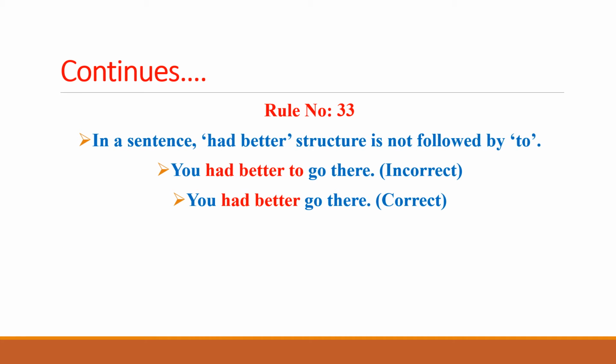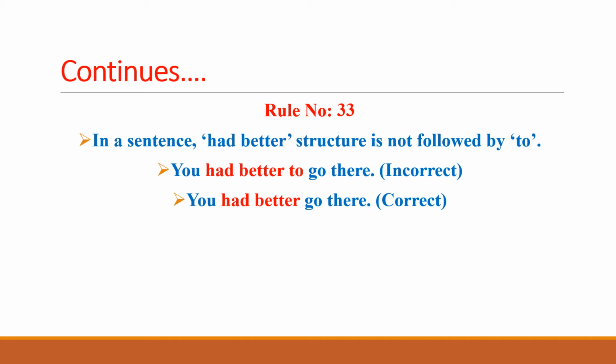Rule number 33. In a sentence, had better is not followed by to. In the sentences we find the structure had better. There is a specific structure in the sentences of the English language.